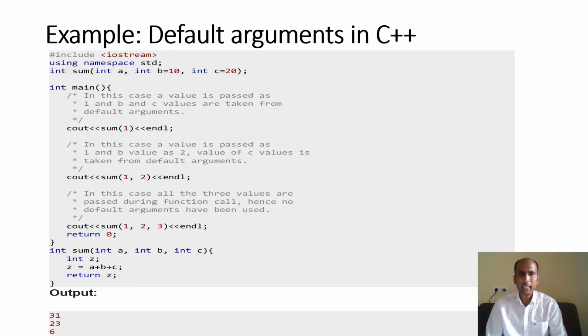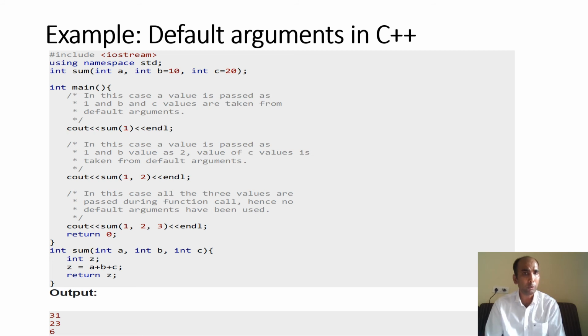So look here, I have declared a function int sum, int a, b, and c, and I have given two default values: for c 20, for b 10. It is not mandatory that you specify every default value. You could give one to a also; I have not given it. When I call sum with value 1, the value of a will be 1, b will be considered as 10, and c will be considered as 20. So the total output will be 20 plus 10 plus 1, that will be 31.